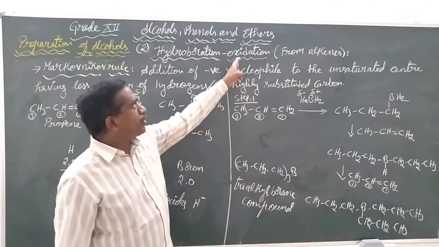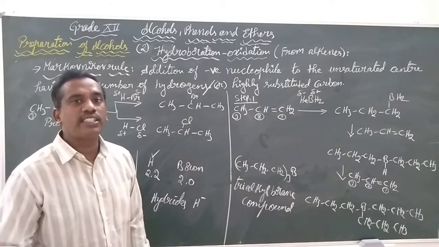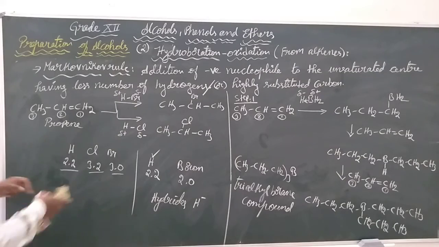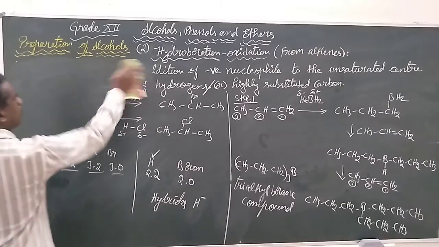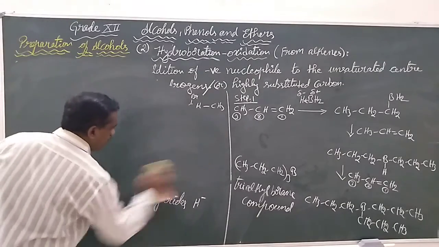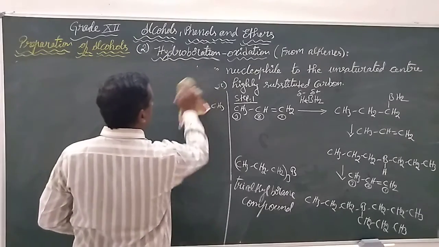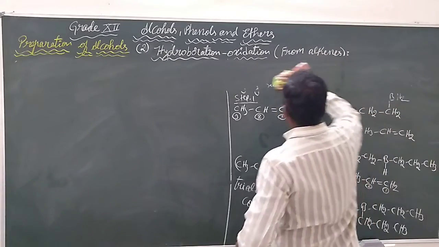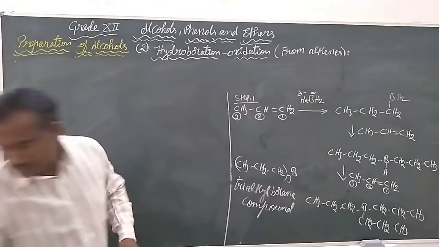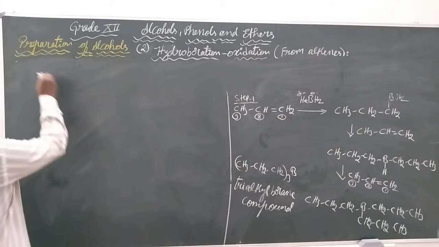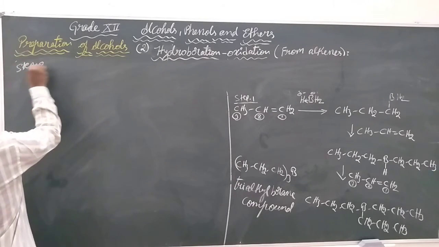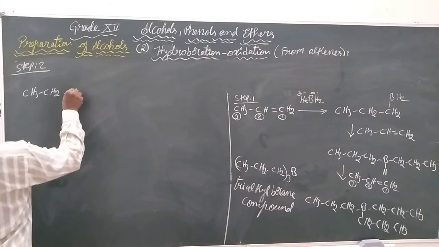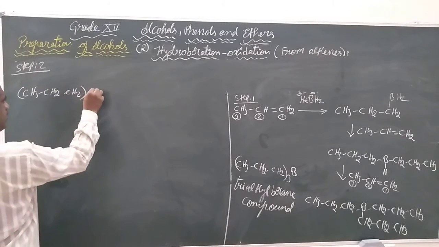This part is going to be oxidized, and with whose help are we going to do the oxidation step? We are going to do the oxidation step using hydrogen peroxide in the presence of a base. Hydrogen peroxide in the presence of a base. In step 2, we can write CH3, CH2, CH2, thrice B.